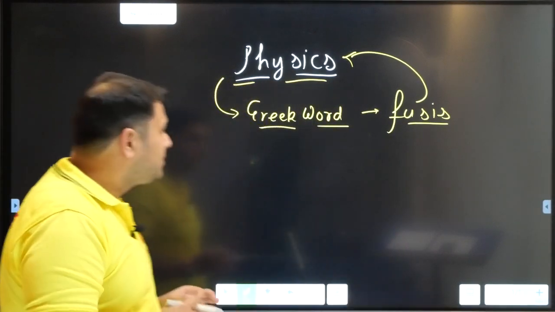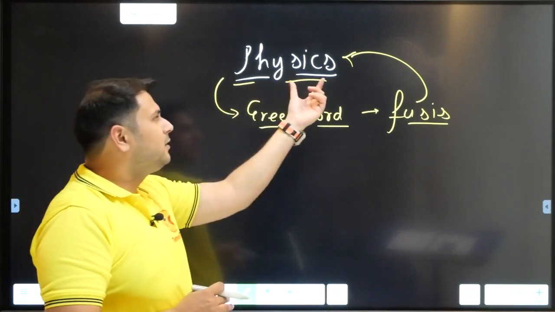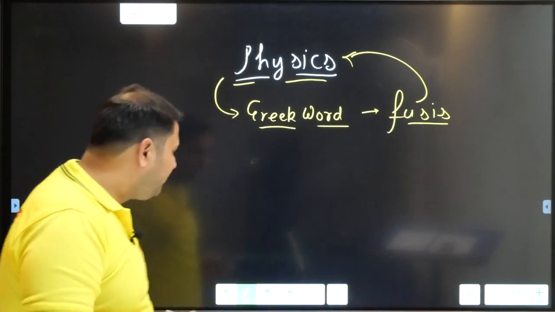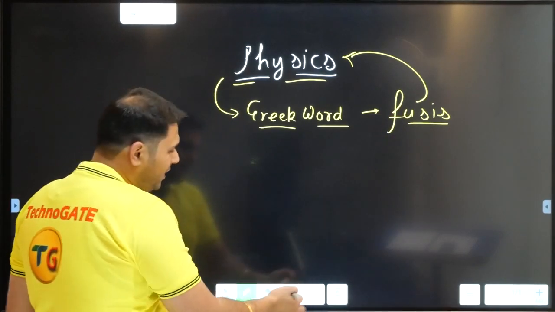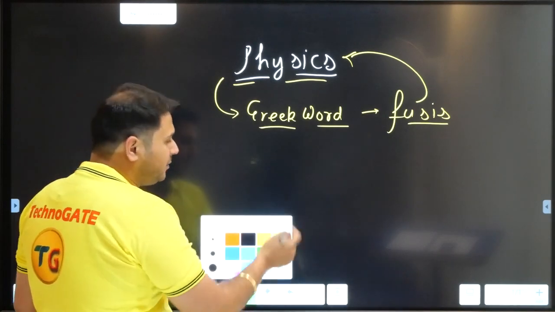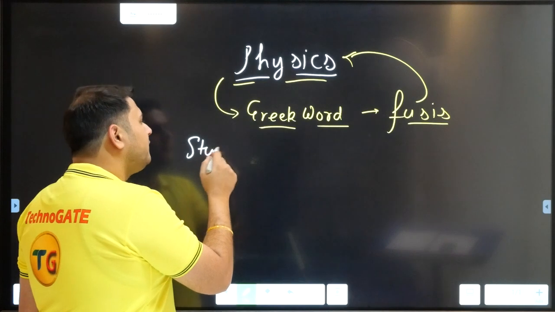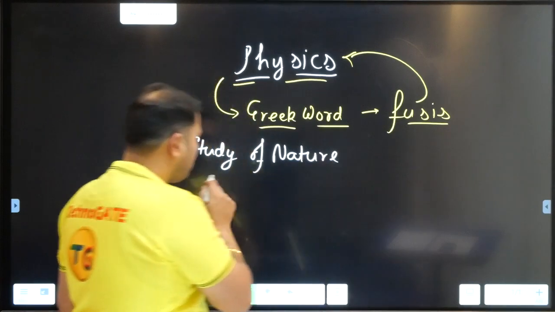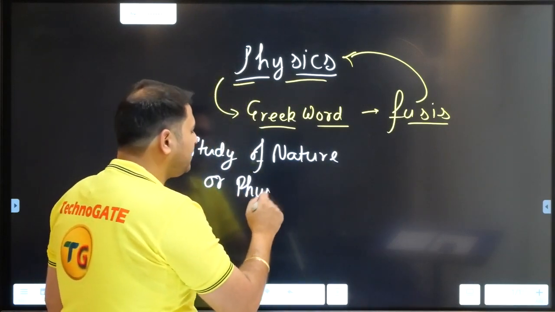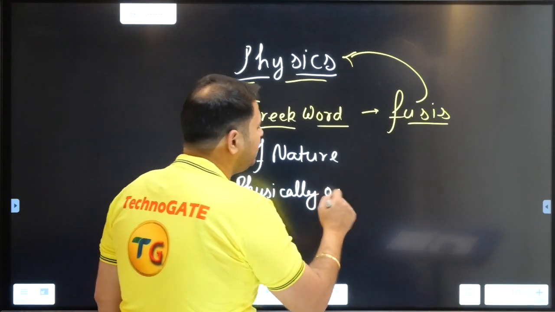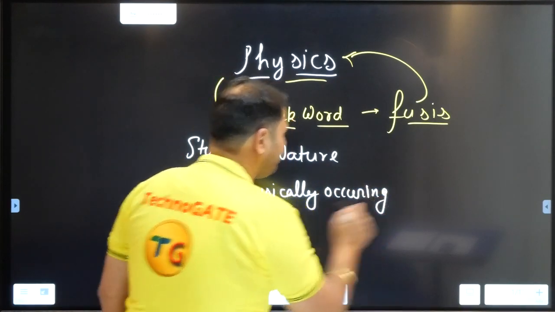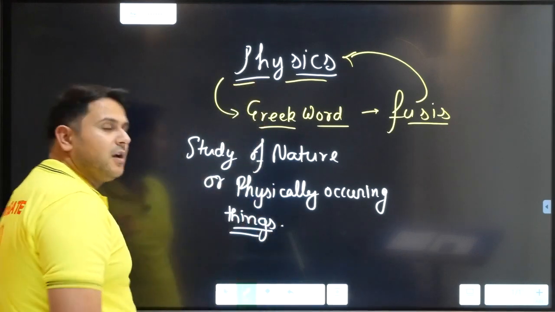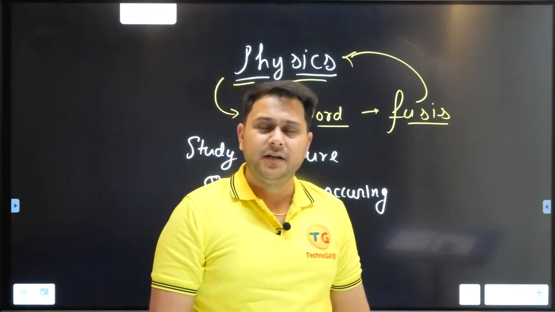So, till now we got one concept very clear in our mind. Physics is coming from a Greek word fusis, and the meaning of the word fusis is nothing but the study of nature or physically occurring things. You will be realizing, you will be feeling it, you will be seeing the physics in your surroundings when I am going to teach you. Alright, so let us proceed.